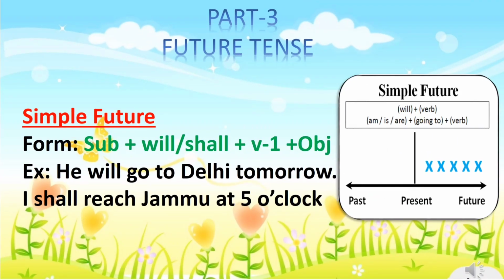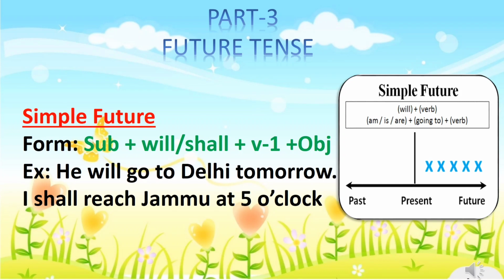Let us begin the future tense with simple future. The rule for writing simple future is that subject plus will or shall plus the first form of the verb plus object. Just like, he will go to Delhi tomorrow, or I shall reach Jammu at 5 o'clock. From the given timeline, it can be understood that simple future tense happens completely in the future.